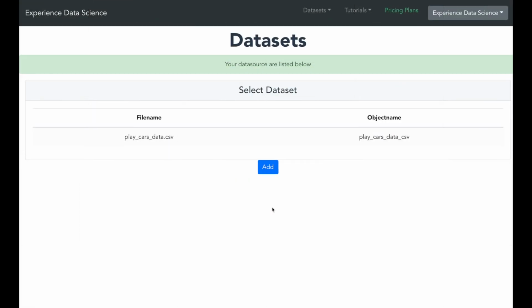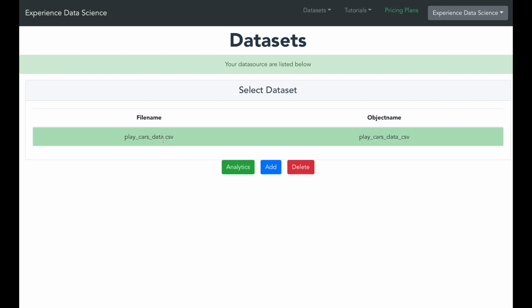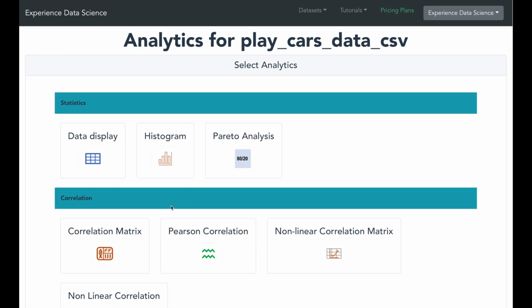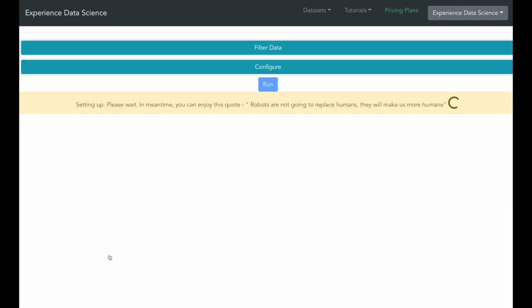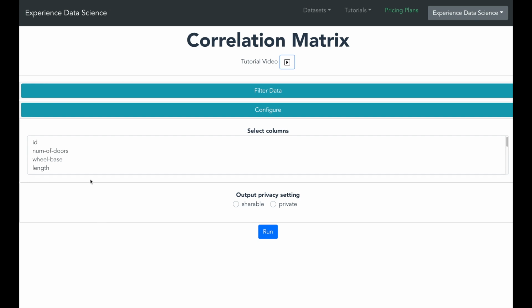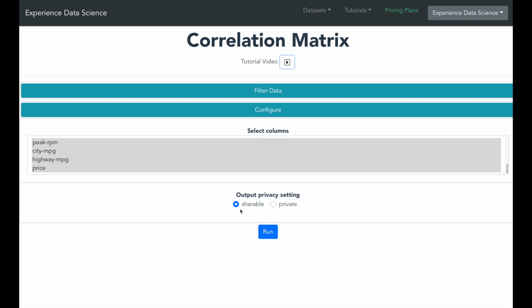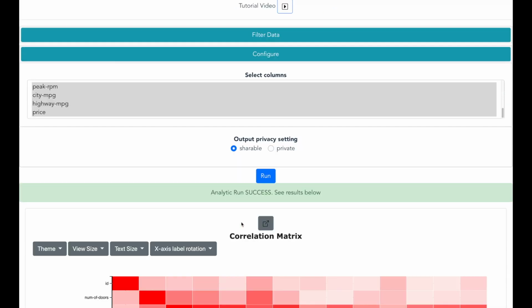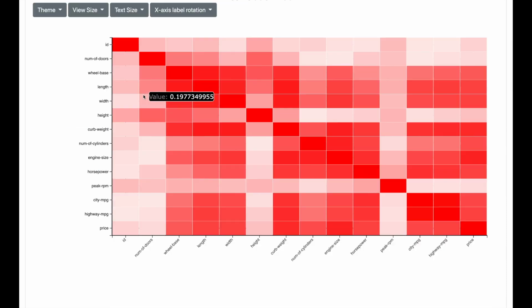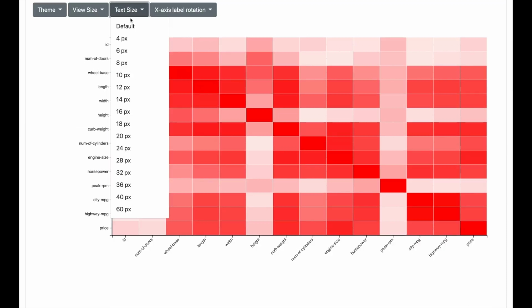Now let us enter the matrix using the platform experiencedatascience.com. Select the cars dataset and select analytics. Locate the correlation matrix and select it. You will see a list of numeric columns. So go ahead and select all the columns. Keep the privacy setting as shareable. Run the analytics, and in a while you will see the correlation matrix. Let us first increase the size of the text so that it is more visible.